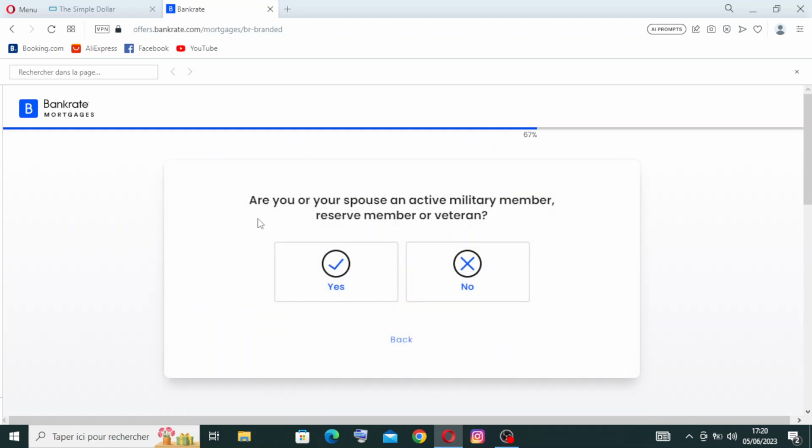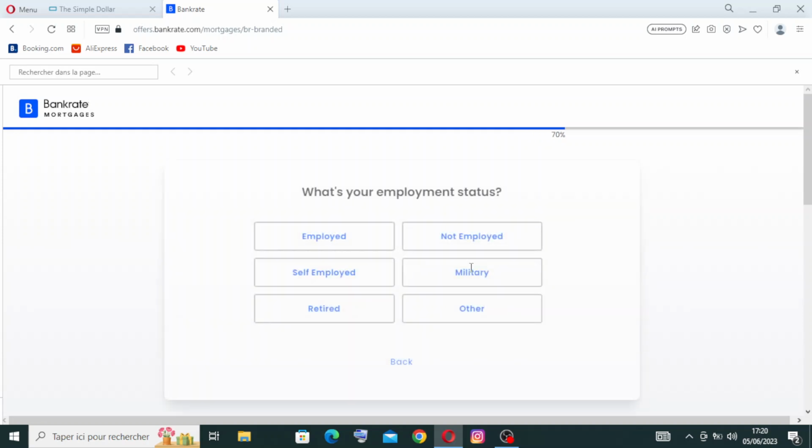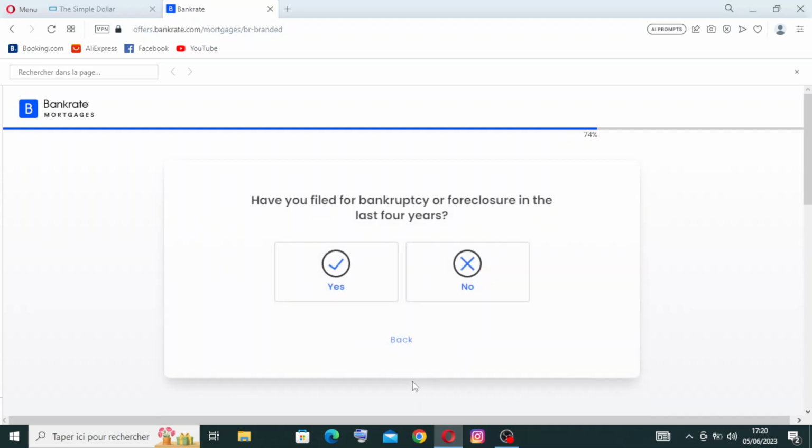Now, are you or your spouse an active military member, a reserve member, or veteran? No. What's your employment status? Are you employed, self-employed, retired, not employed, military, or other? Have you filed for bankruptcy or foreclosure in the last 4 years?